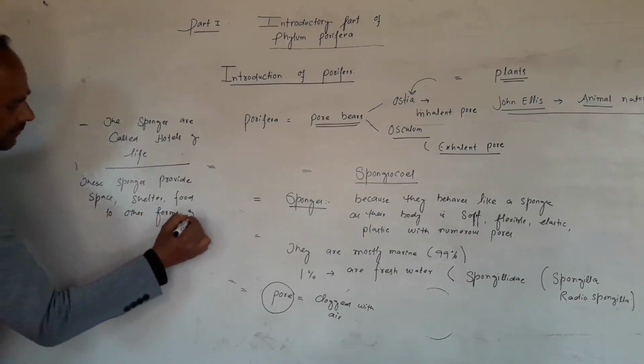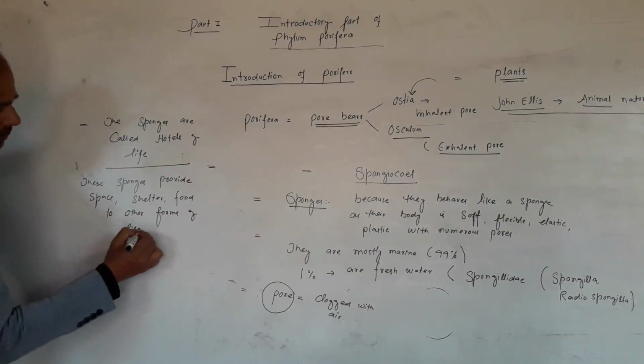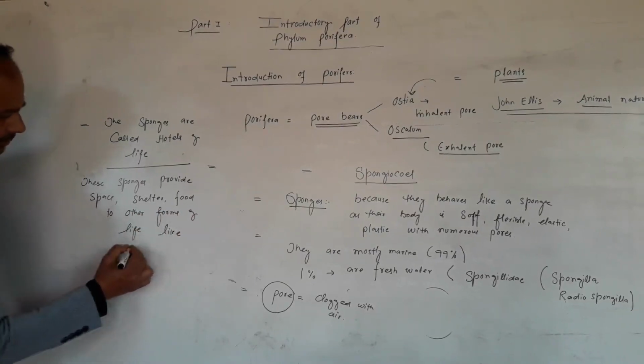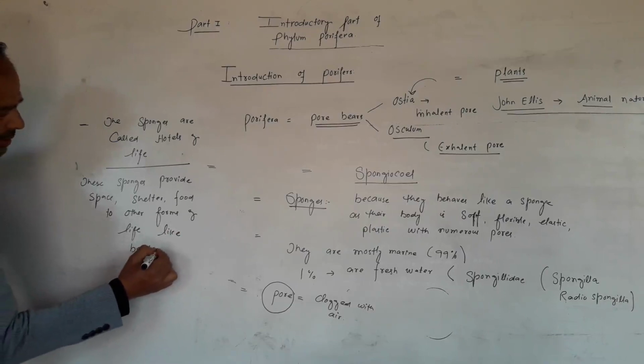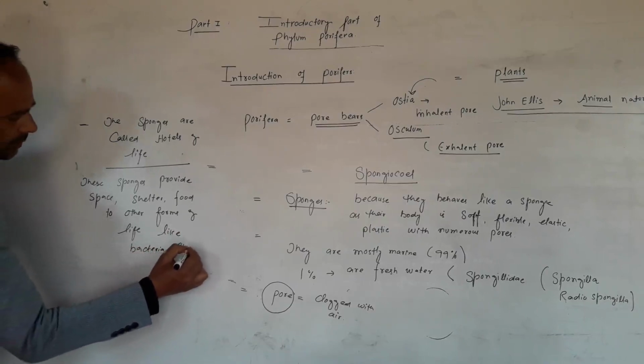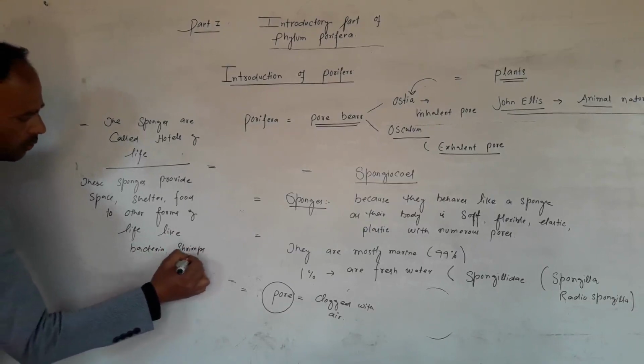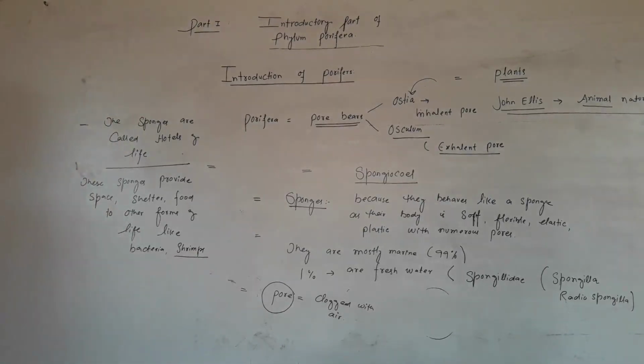Other forms of life like bacteria, shrimps, and other arthropods. The sponges become the house of shrimps and bacteria. The bacteria can harbor inside the colony of sponges. These sponges provide them shelter, space, and also food.